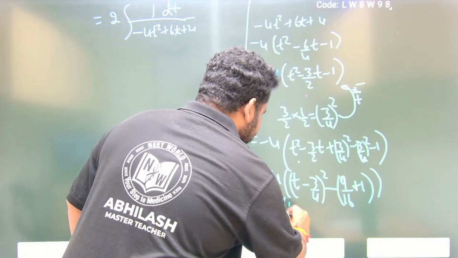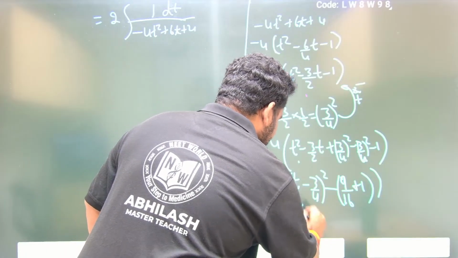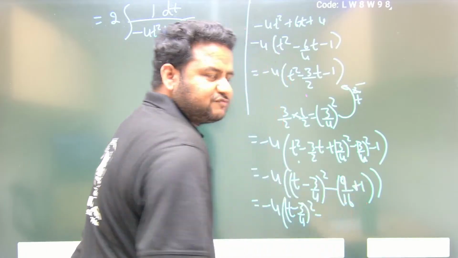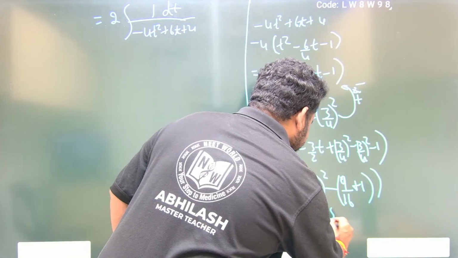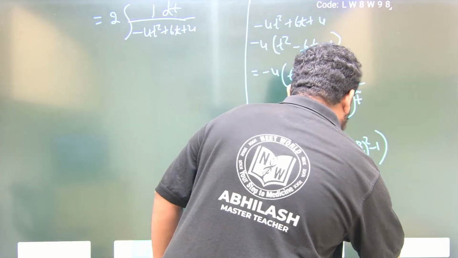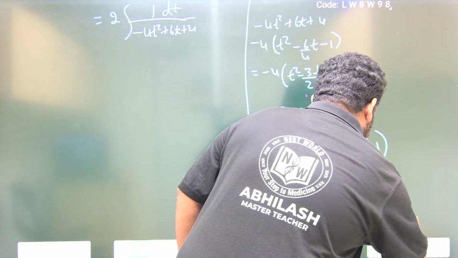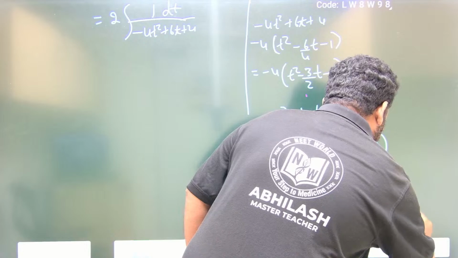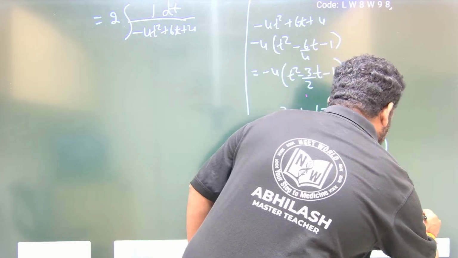Minus 4 times (t minus 3/4) whole square. Okay, minus 9 plus 16 is 25, so minus 25 by 16. This is what we have. This further, what can I write? I can write it as minus 4 times, within the bracket, (t minus 3/4) whole square minus 25 by 16.